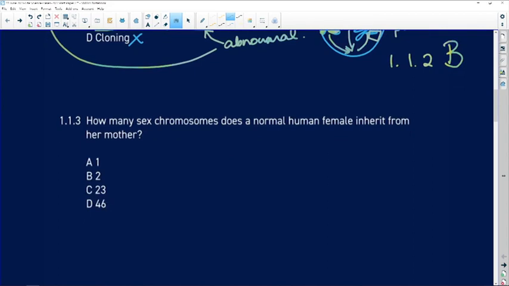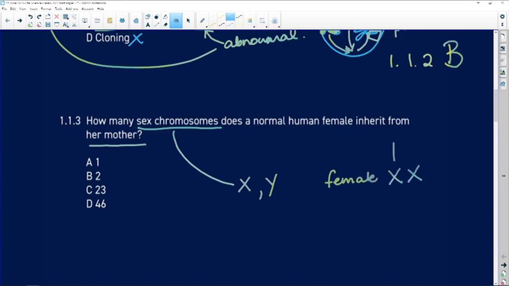How many sex chromosomes does a normal female human inherit from her mother? So we need to remember what we term sex chromosomes. Our sex chromosomes are the X and the Y chromosomes. In a female, we will have 2 copies of an X chromosome, one received from the mother and the other one received from the father.